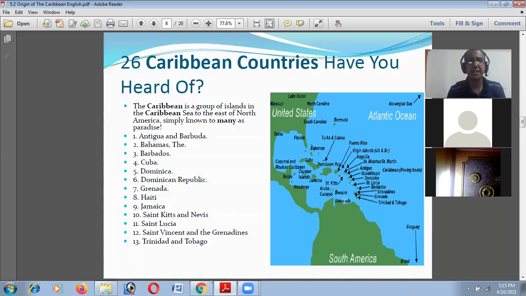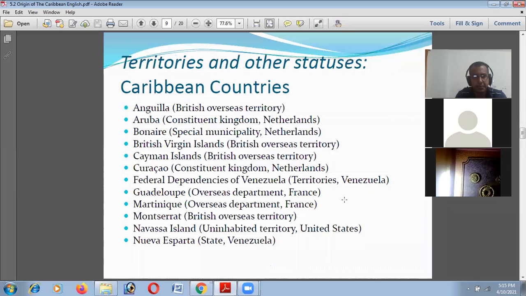So 26 Caribbean countries. Have you heard of them? These are the Caribbean countries, the islands, with the names as you see in the slides. Look here: Anguilla, British Overseas Territories; Aruba, Netherlands; Guadeloupe, France; Navassa Island, United States; and Nueva Esparta, Venezuela.